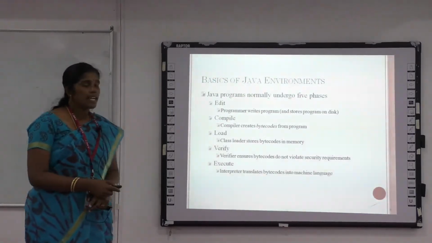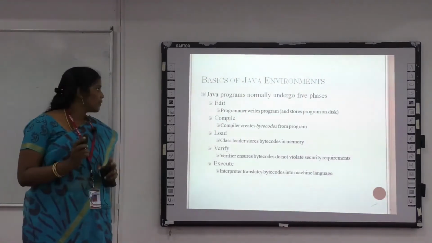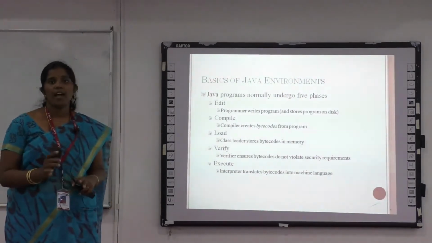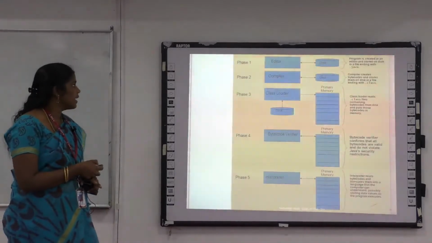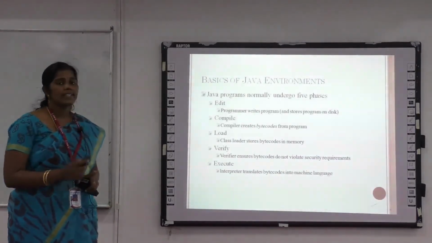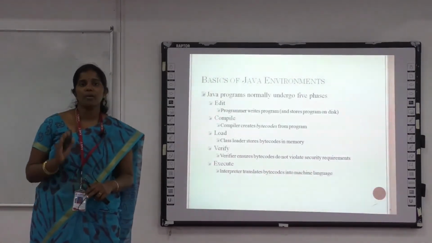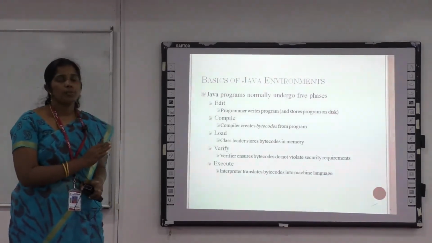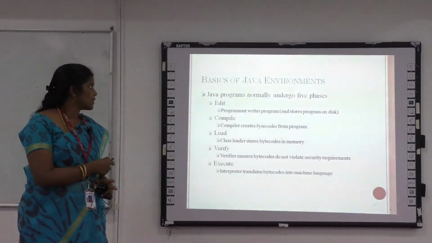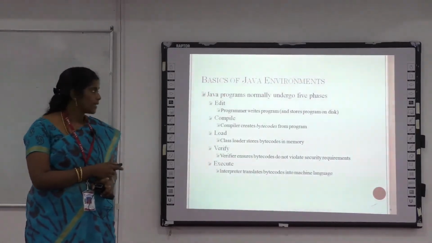Then what is the basic of the Java environment? Whenever we want to write a Java program, we have to undergo 5 phases. What are the 5 phases? The first phase is the edit phase. What is called edit? Here the programmer writes the source code. That is, the program code written by the user is known as editable. That is the programmer writes the program.